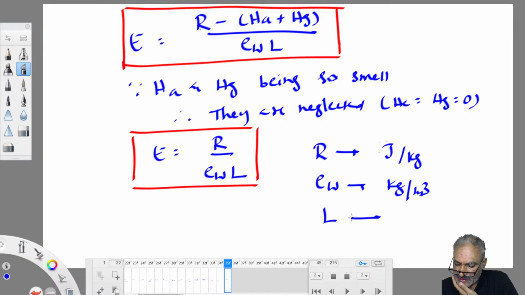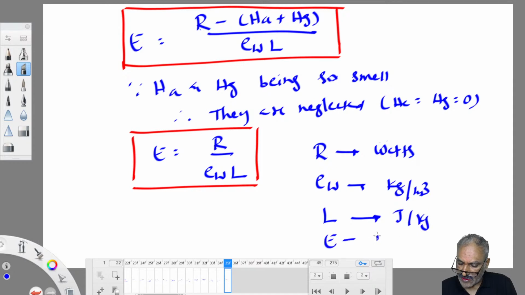Latent heat of vaporization, L, is substituted in joules per kilogram. Then straight away we will get the E value in meters per second.